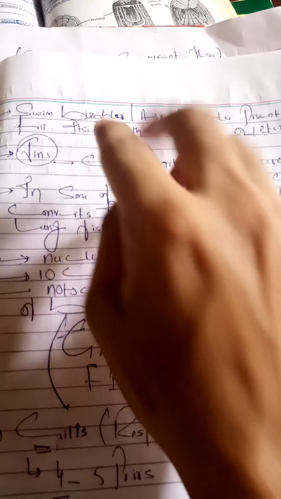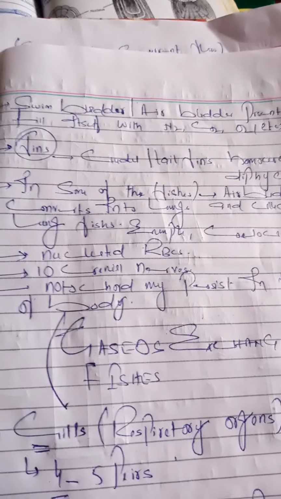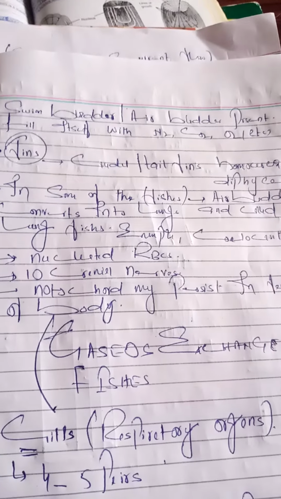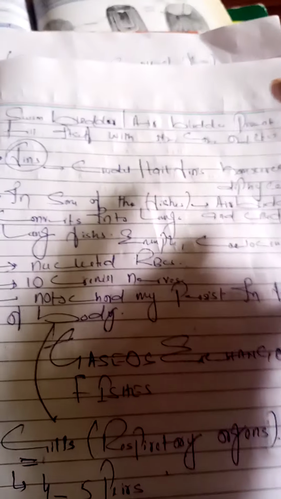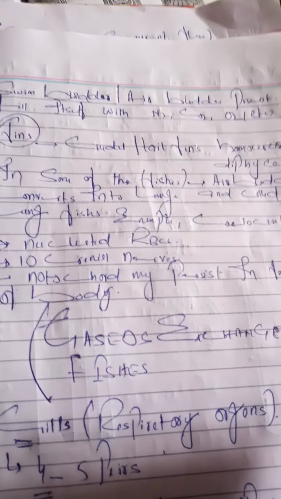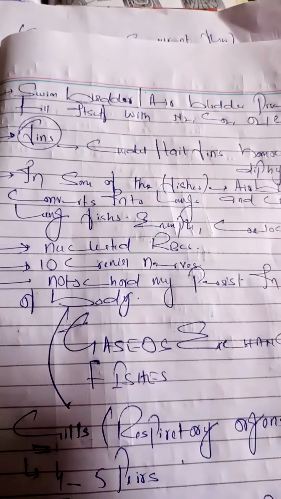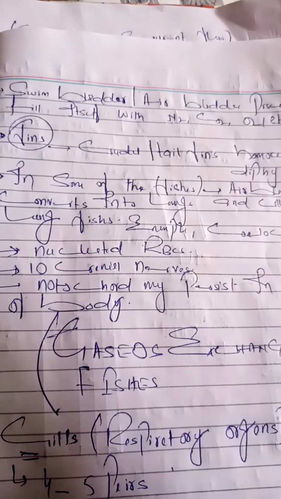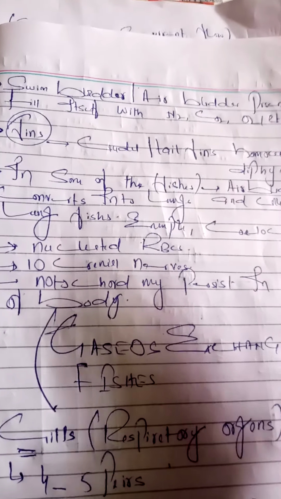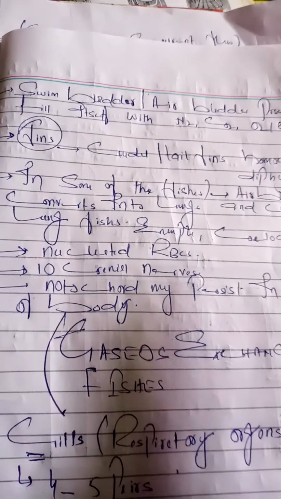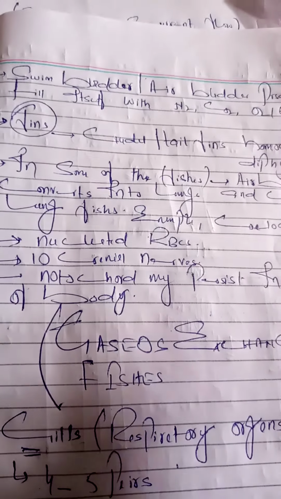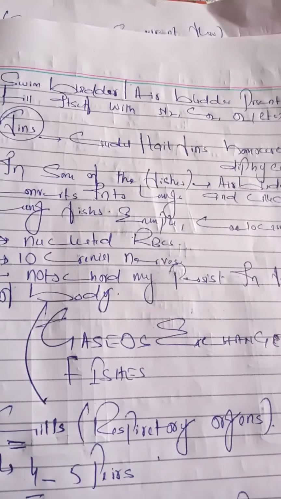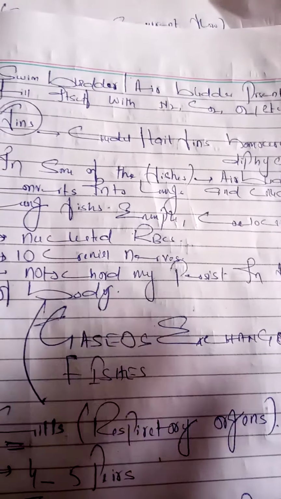Okay, the swim bladder was absent in the cartilaginous fishes, but the swim bladder is present in Osteichthyes, or bony fishes. The swim bladder is also known as the air bladder. What is the function of the swim bladder? It fills itself with nitrogen, carbon dioxide, or oxygen, or any other lighter gas in order to provide buoyancy. What is buoyancy? It is a property of the liquid by virtue of which it exerts an upthrust force on the object and helps in floating. That's why the swim bladder is the most important thing present in the Osteichthyes, and it fills itself with nitrogen, carbon dioxide, or oxygen.